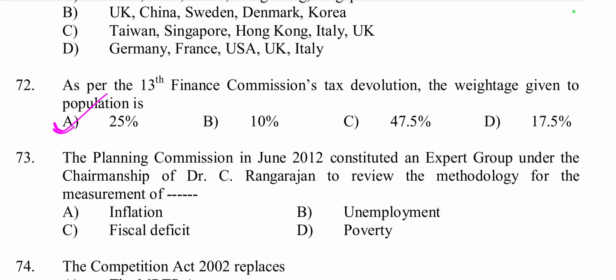Then question number 72, as per the 13th Finance Commission's tax devolution, the weightage given to population is 25%. Weightage for population is 25% and 10% is area, 17.5% was fiscal discipline and 47.5% was income distance.